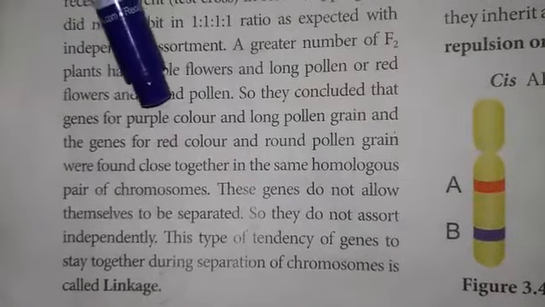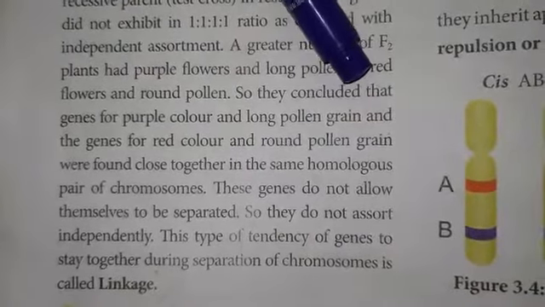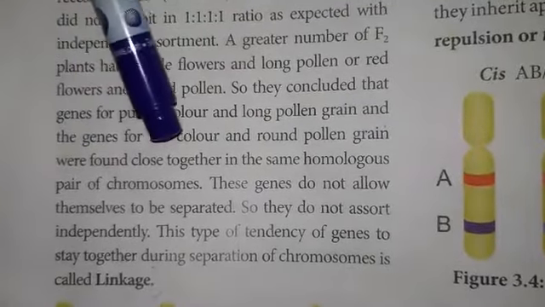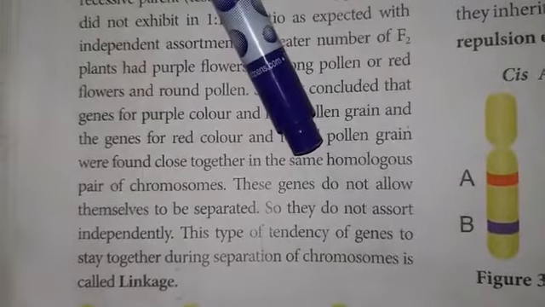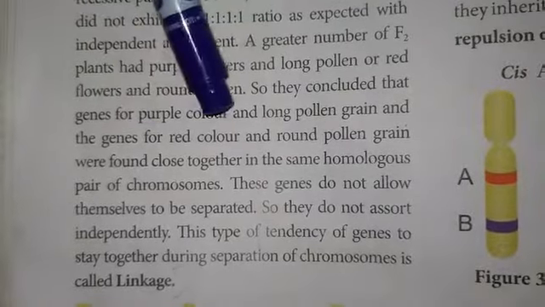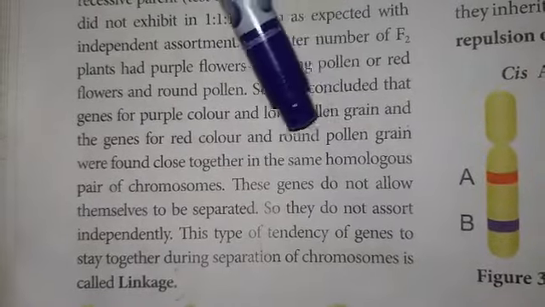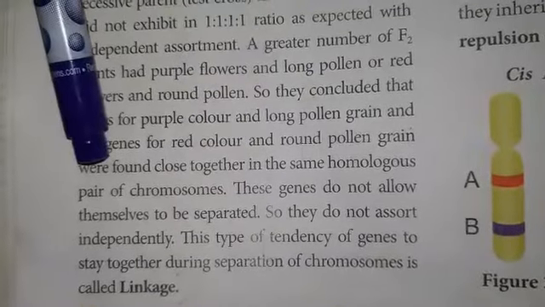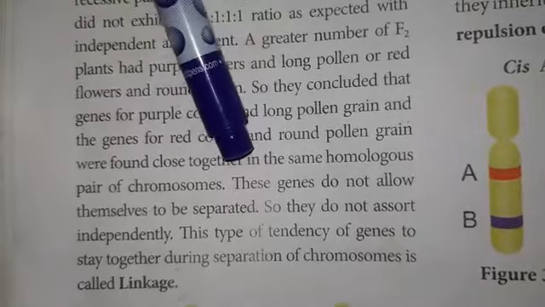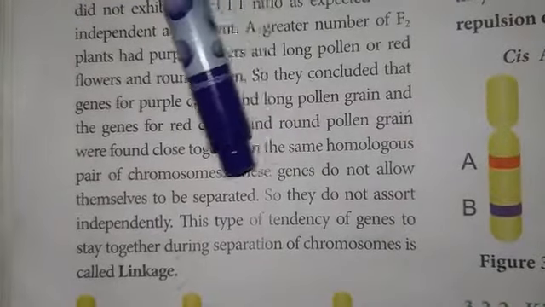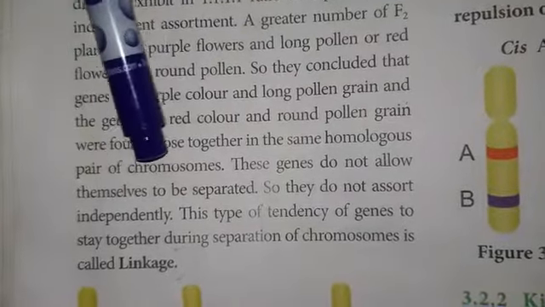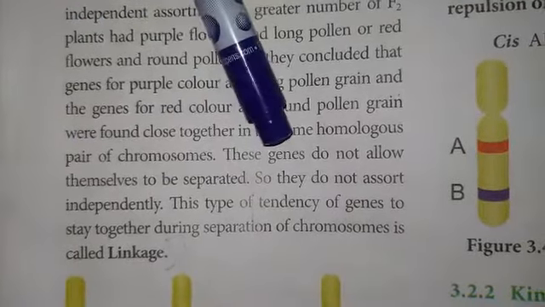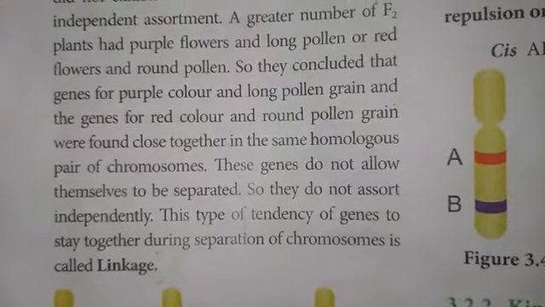The genes for purple color and long pollen grain were found close together in the same chromosome. Similarly, the red color and round pollen grain genes were found close together in the same homologous pair of chromosomes. So these genes do not allow themselves to be separated, so they are not assorted independently.